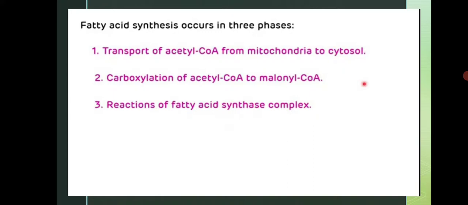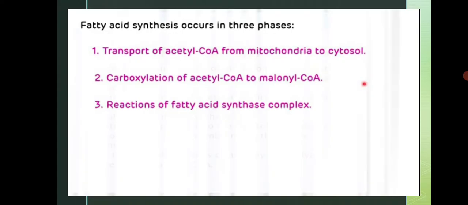Fatty acid synthesis occurs in three phases or stages. First is transport of acetyl CoA from mitochondria to cytosol. Second is carboxylation of acetyl CoA to malonyl CoA, and third is reactions of the fatty acid synthesis complex. In this video lecture, we are going to see the first two phases, and the last stage, which involves the different steps, we will see in our next lecture.